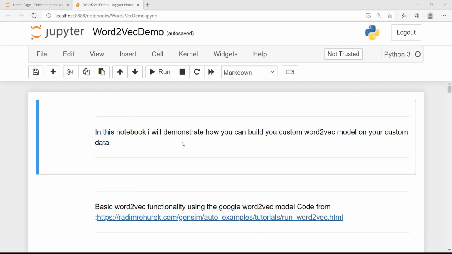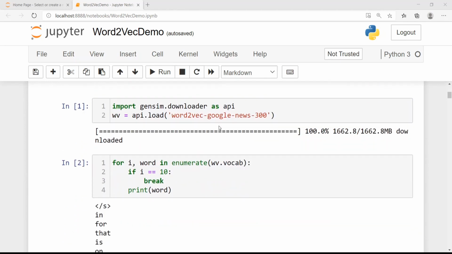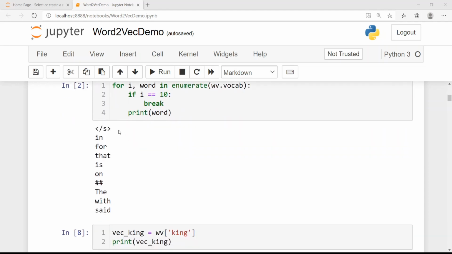In this notebook, I will demonstrate how you can build your custom word2vec model on your custom data. For the basic word2vec functionality, I've used code from the word2vec tutorial. I'm downloading a Google word2vec model using gensim.downloader and instantiating my model here. Now, if you look at 10 words in the vocabulary of this model, where the model is wv, these are the 10 words.